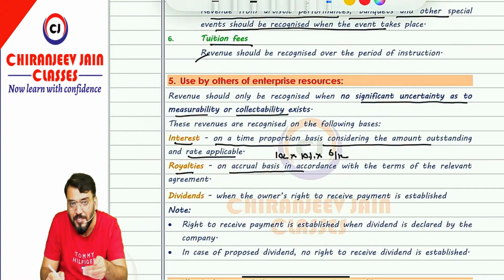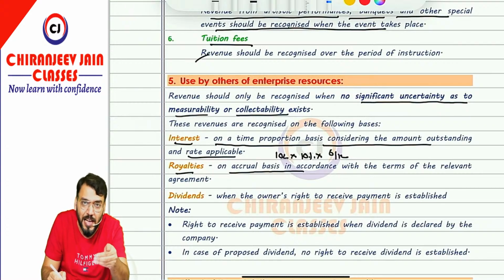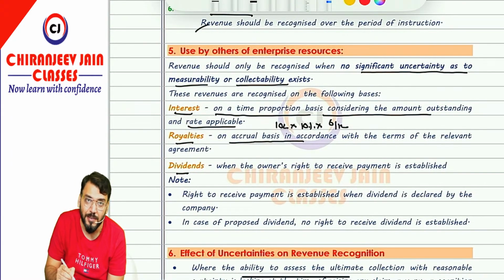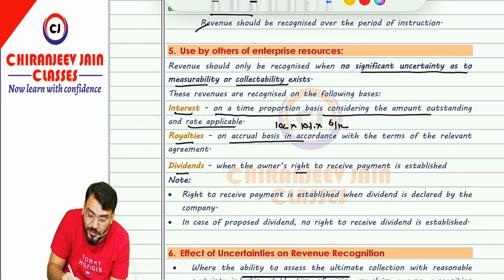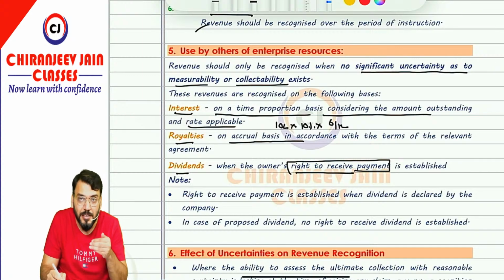Means whatever is mentioned in the agreement, based on that, the royalty income will be recognized as revenue. Understood? Dividend income. What AS9 says is that dividend income is recognized when the owner's right to receive payment is established. So dividend will be recognized as revenue when the owner's right to receive payment is established.